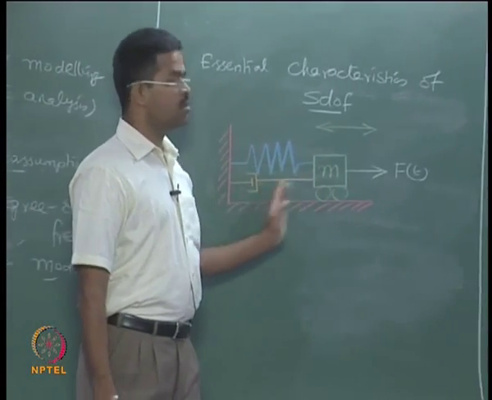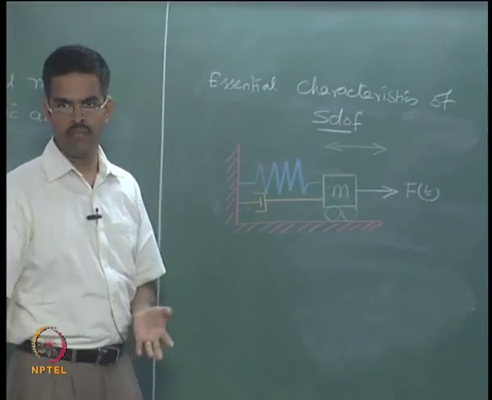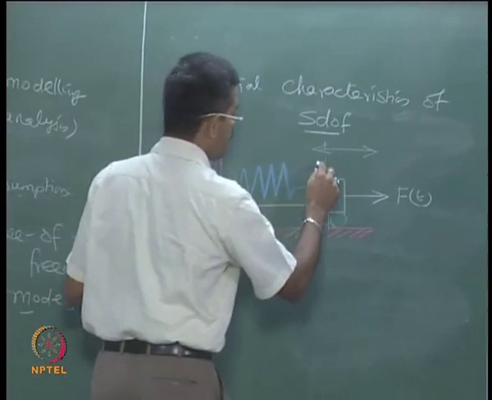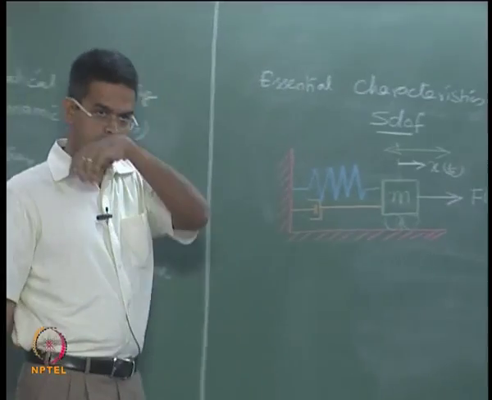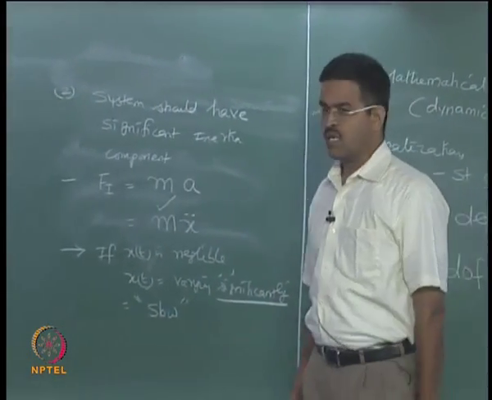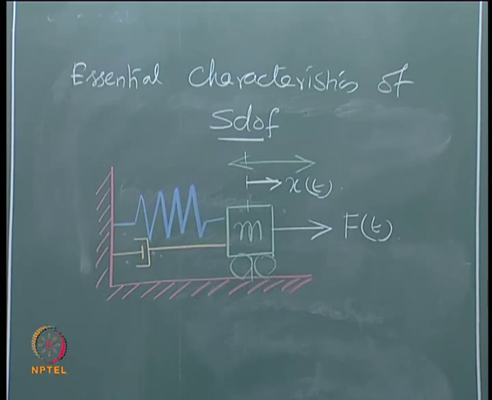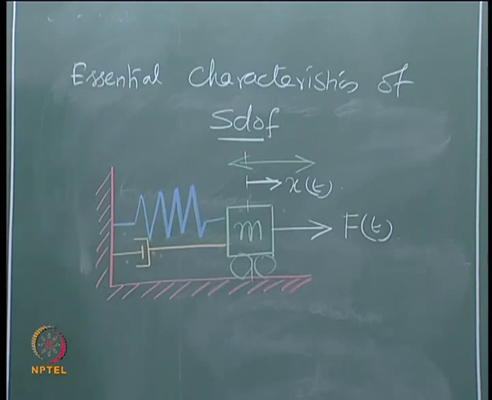Since the mass is continuously moving, I should measure the response with reference to a certain datum. I take the datum as the Cg of the mass itself and say, with respect to this point, I will measure the response of the mass. I call that also a function of time, because we just now saw that in a system which is essentially dynamic in nature, when the force is time varying, the response accounted by the inertia component or the mass component will also be time varying. I am measuring x of t.